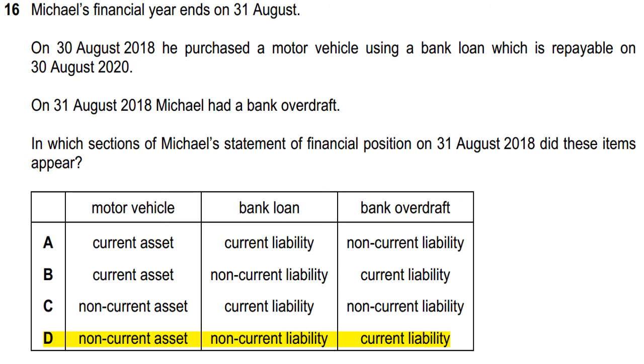Bank loan will be a non-current liability because it will be repayable after 1 year. That will be a non-current liability. If this were repayable within 1 year, it would be called a current liability. And bank overdraft is a current liability because it will be repayable within 1 year, so it will be a current liability.